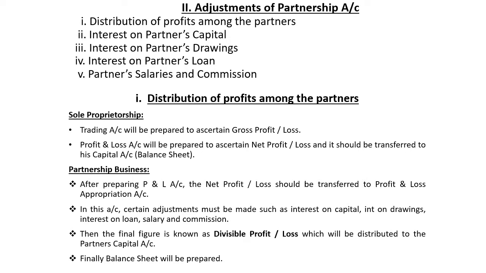That final amount is known as divisible profit or loss, which should be distributed to the partners' capital accounts. That amount finally we will transfer to balance sheet to get it tallied. Here I told you there are so many adjustments. In that, first one distribution, and second one partners' capital and drawings, etc. We have to discuss these adjustments deeply. So let's move one by one on how to distribute partners' profits.